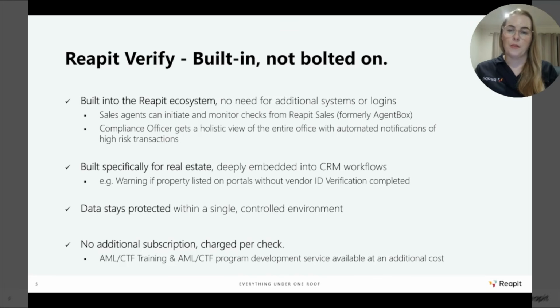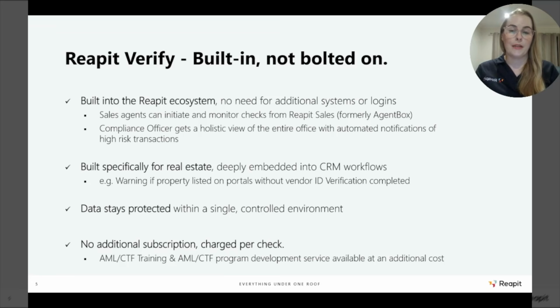Now, we did mention before that Reapit Verify has been built quite specifically for real estate. It is deeply embedded into the workflows within Reapit Sales as well. So, for example, if you are trying to list a property onto the major portals, you'll receive a warning within Reapit Sales to let you know that you first need to make sure that all of the vendors on that particular property have been verified. So that's just one example of how Reapit Verify is deeply embedded into those workflows in the sales system.